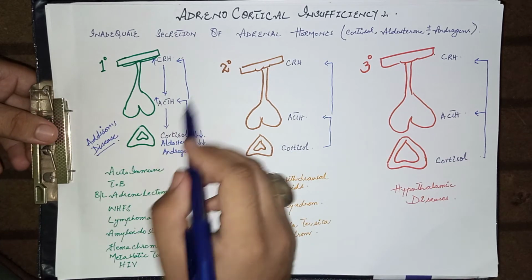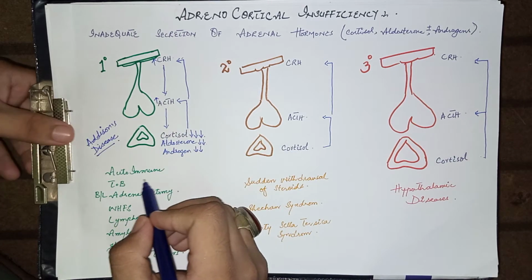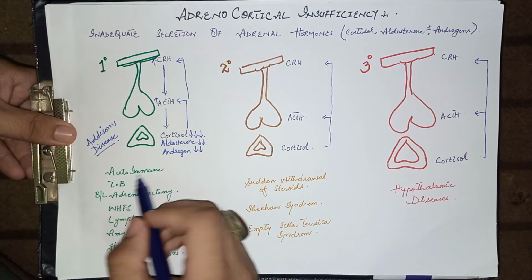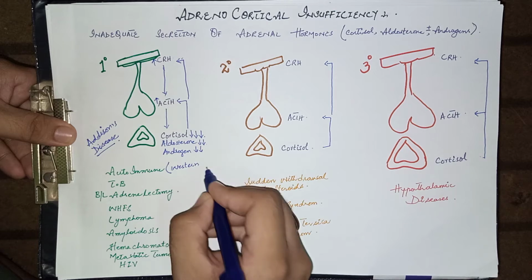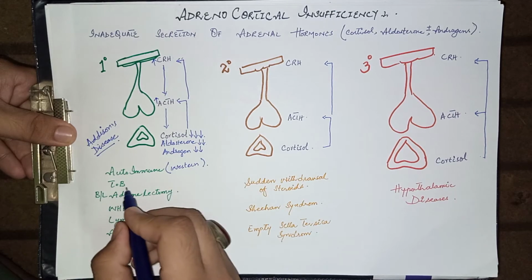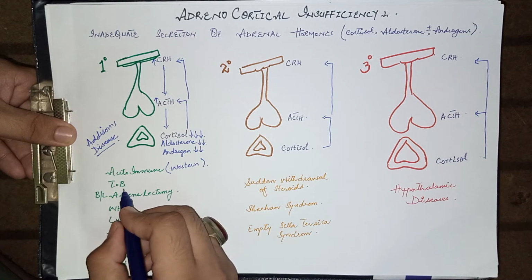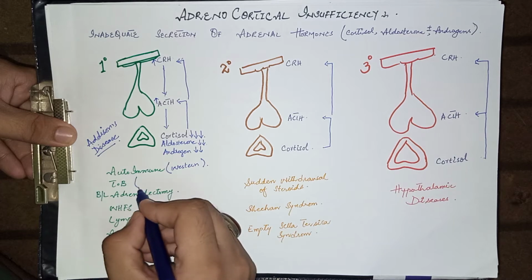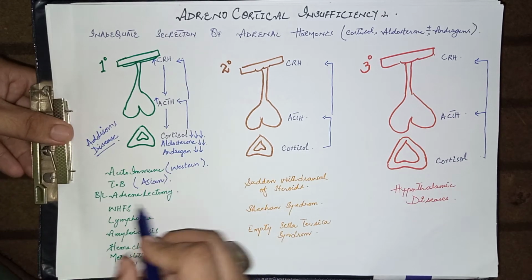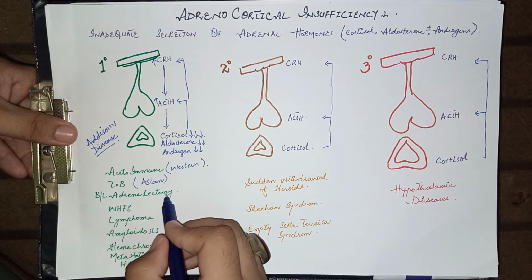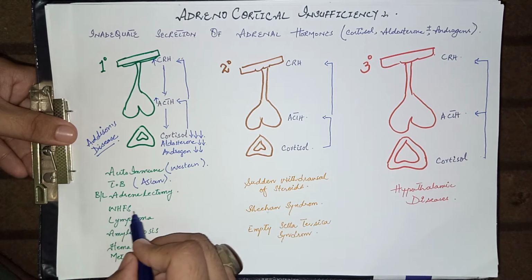Now come to the causes of primary adrenal insufficiency. In the Western world, the most common cause is autoimmune. While in Pakistan, India and Bangladesh, these Asian countries, tuberculosis is the most common cause. Other causes are bilateral adrenalectomy and Waterhouse-Friderichsen syndrome.